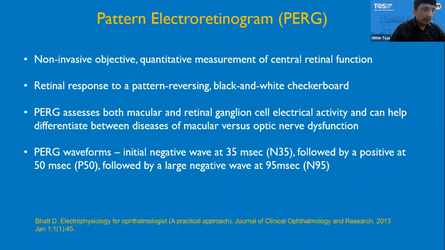Pattern ERG waveforms are different types. It has an initial negative wave, which is seen at 35 milliseconds, which is followed by a positive wave, which is seen at 50 milliseconds, which is in turn followed by a large negative wave, which is seen at 95 milliseconds.